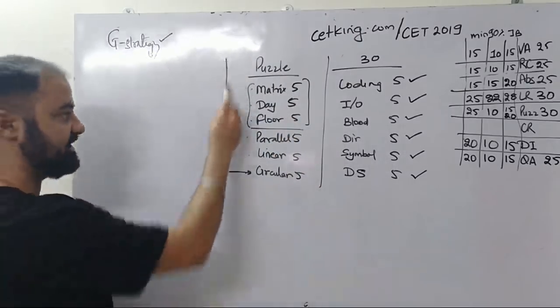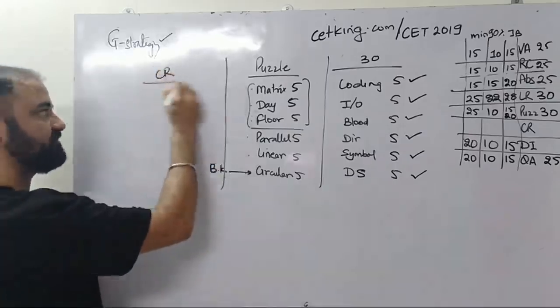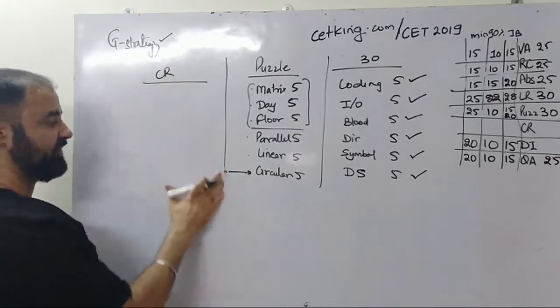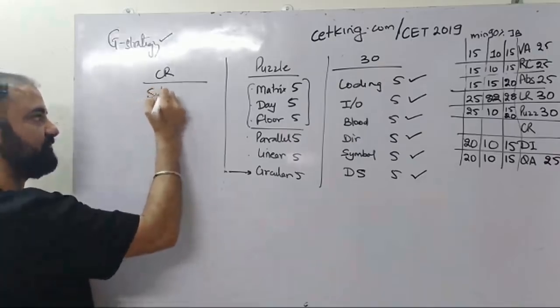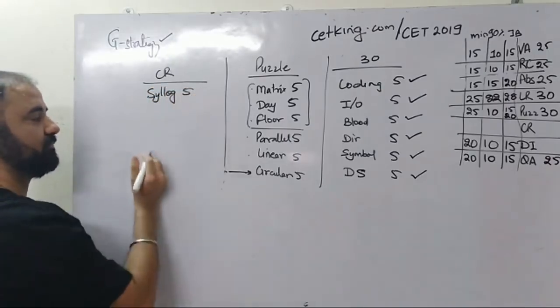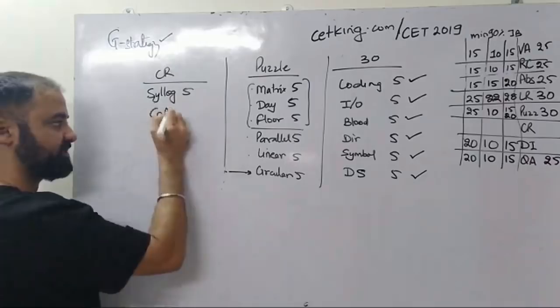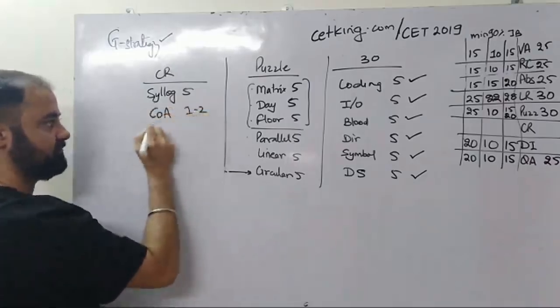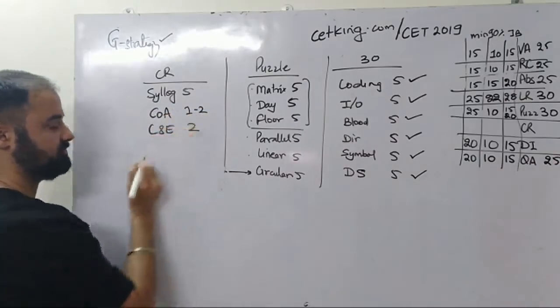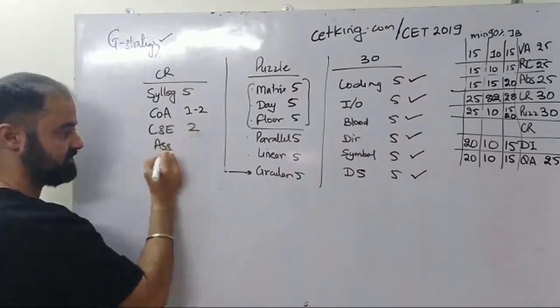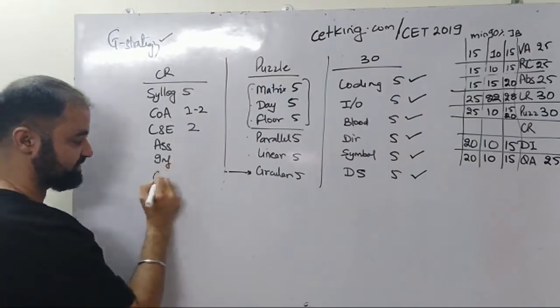Last but not the least is critical reasoning, which is ignored by everybody. Fine. So in critical reasoning: syllogism 5 questions, course of action 1 or 2 questions, cause and effect 2 questions, statement assumption, statement inference and statement conclusion.